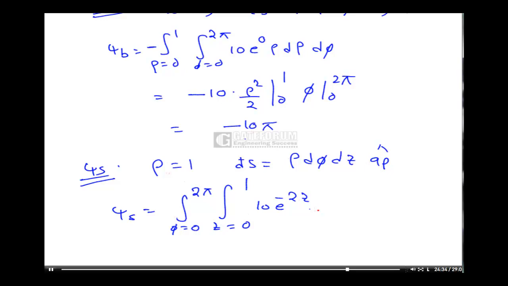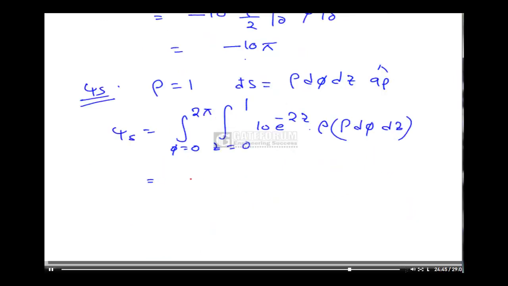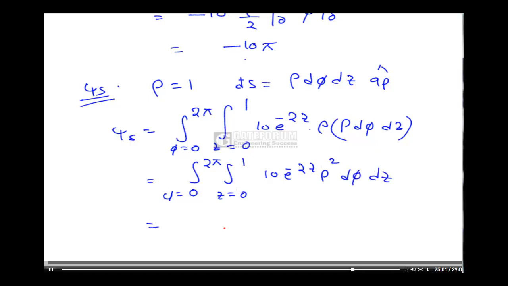Here a rho, so you will only get a rho component, that is rho into rho d phi dz. So that is equal to integration phi from 0 to 2 pi, z from 0 to 1, 10 into e power minus 2z rho square d phi dz. So integrate correspondingly and you will get 10 pi into 1 minus e power minus 2.